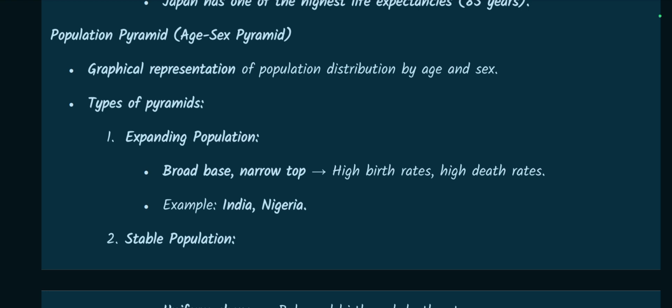Population pyramid, that is age sex pyramid. Graphical representation of population distribution by age and sex. Types of pyramids: expanding population, that is broad base, narrow top, high birth rates, high death rates. For example, India and Nigeria.